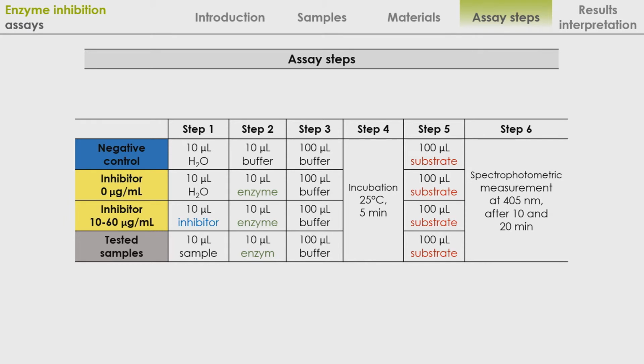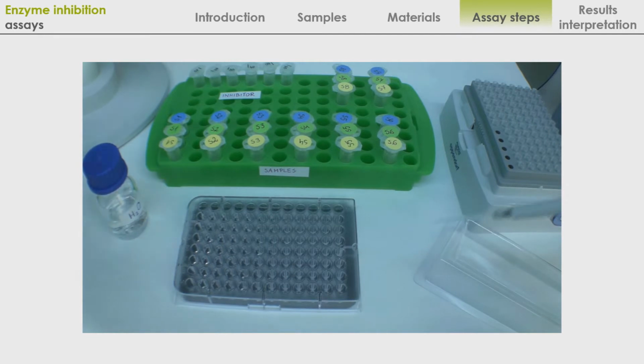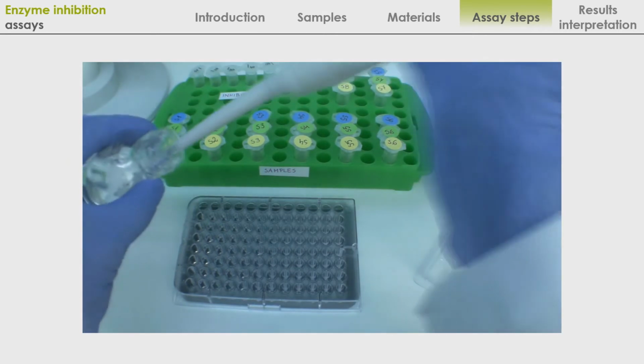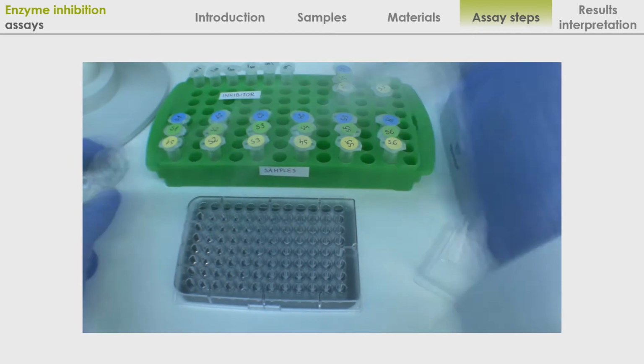The table shows the order in which reagents are applied to the plate. Please have a look how I fill the plate. In the first step, apply 10 microliters of water to the negative control wells and zero concentration inhibitor.